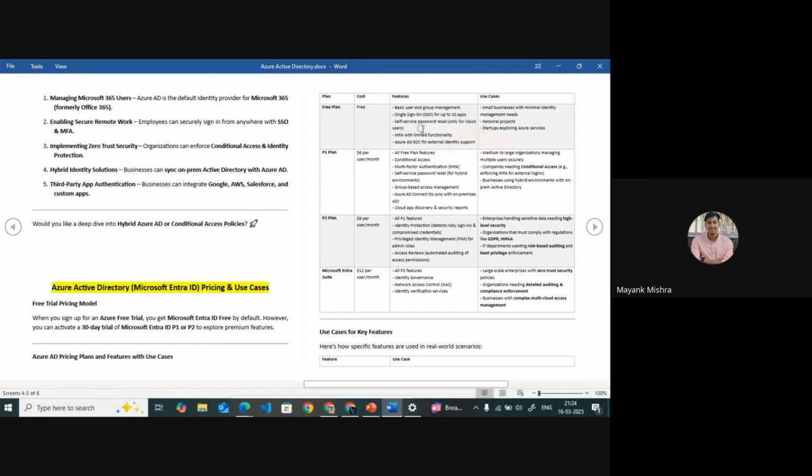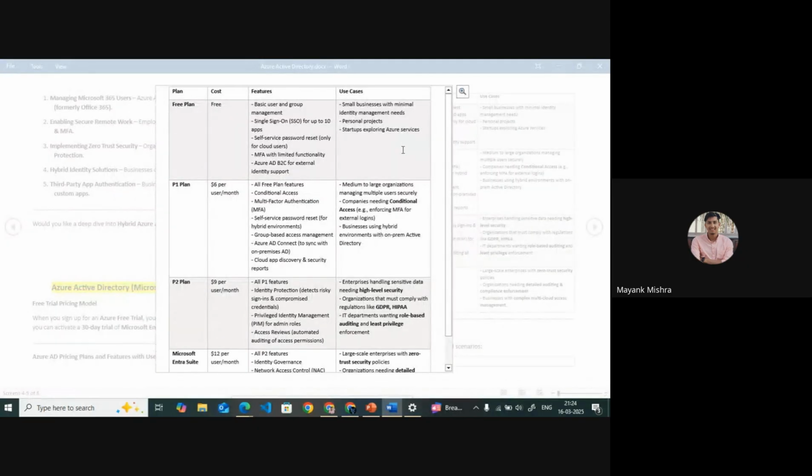Then there is self-service password reset, where we can do the password reset. But we have MFA, and you have to notice this. Now we're going to see the MFA with limited functionality.